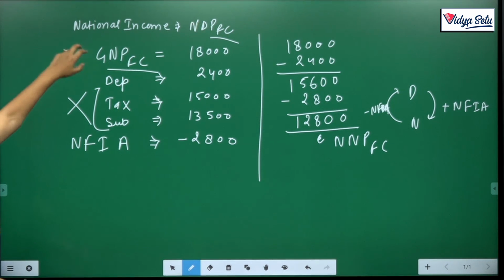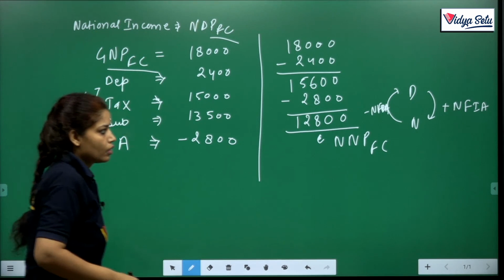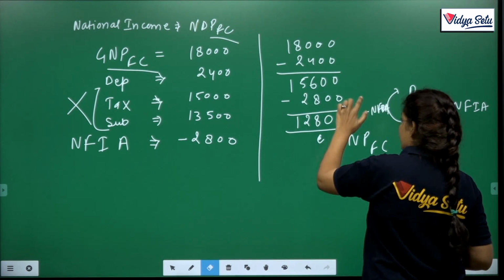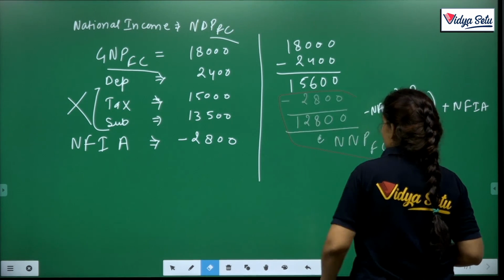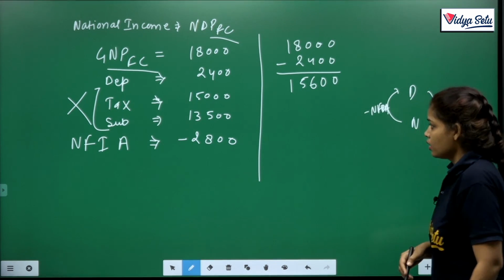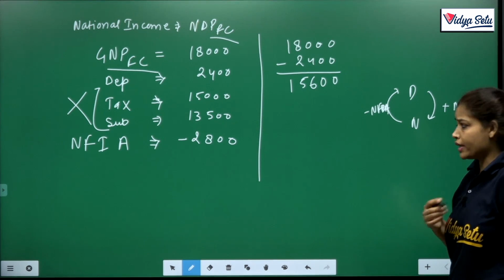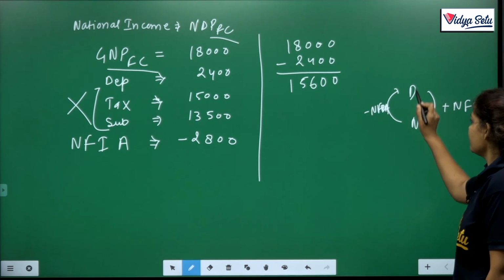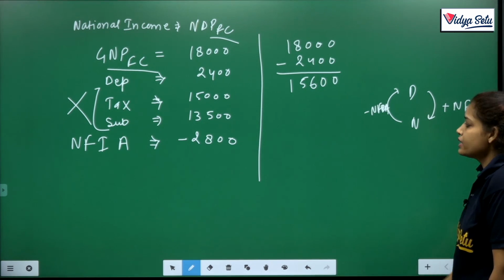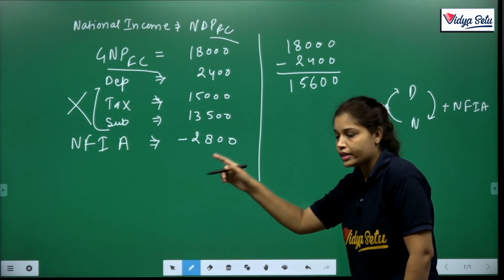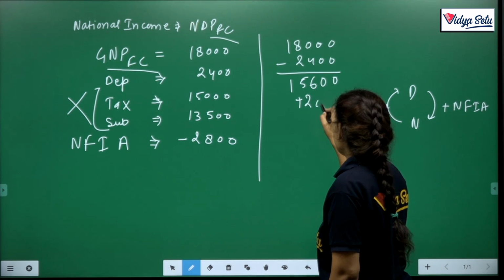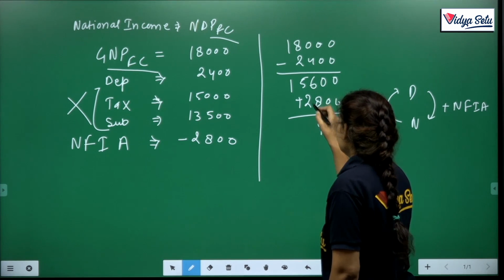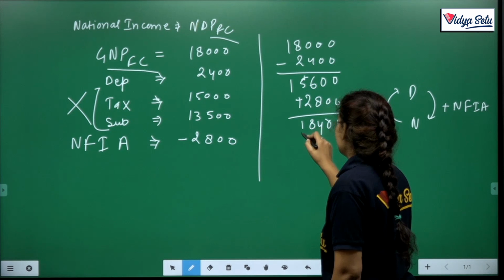So now we have to move from N to D. What I am trying to say is, if the adjustment is in minus and the given value is also minus, what is the adjustment? So from N to D, minus NFIA, but here it is also given in minus. So minus minus becomes plus. So we adjust, and this is the answer.